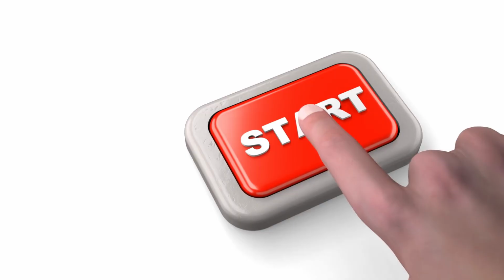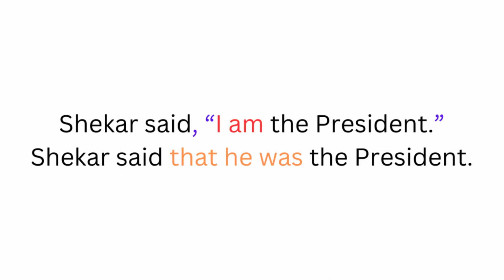So let's get started. The first example is Shekhar said, I am the president. So now I'm converting this sentence which is in direct speech into indirect speech or reported speech. So the sentence in reported speech is Shekhar said that.